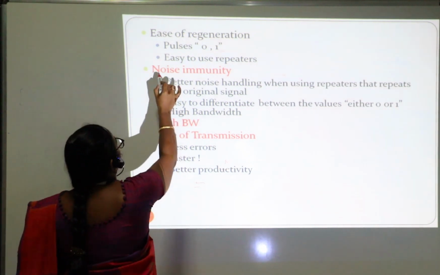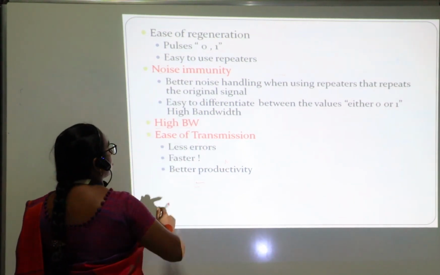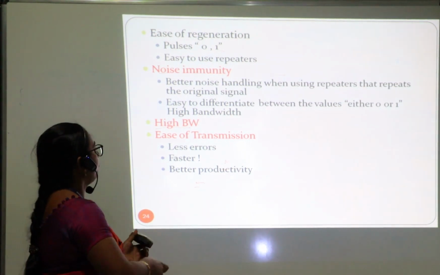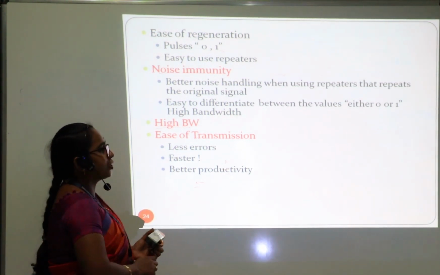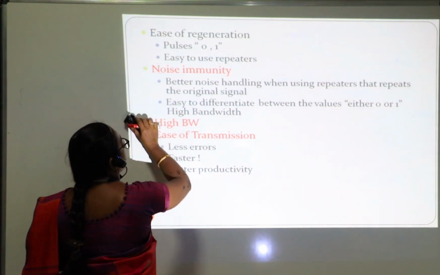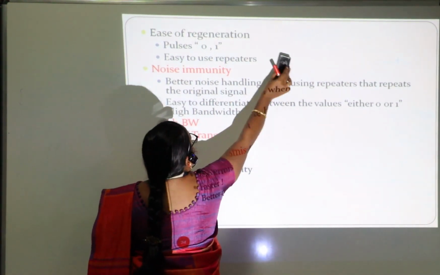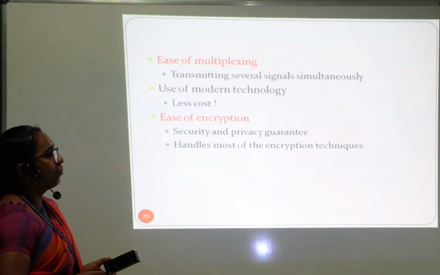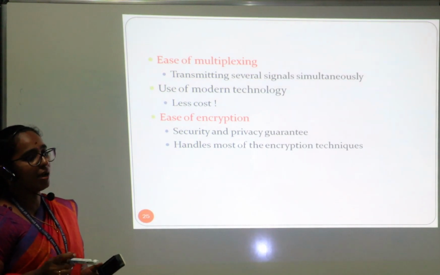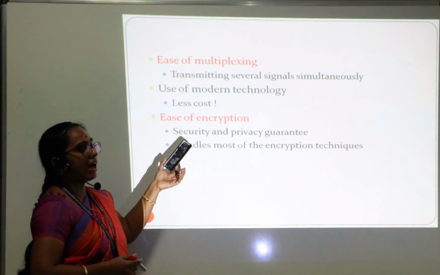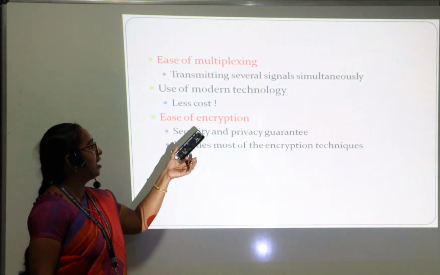Okay, having noise immunity, then having high bandwidth. Bandwidth can be increased because we are using only digital data. Next, we have easy transmission. Because we are using digital, we can communicate with either optical communication or wireless communication. It will be an easy process. Next, multiplexing. Multiplexing means n number of users can communicate simultaneously. Next, we have encryption. There will be the highest security and privacy in encryption.